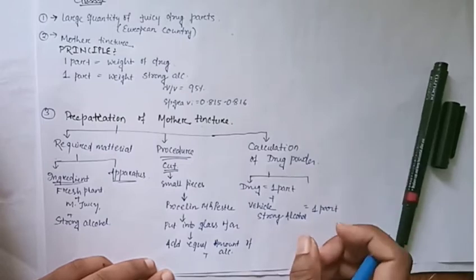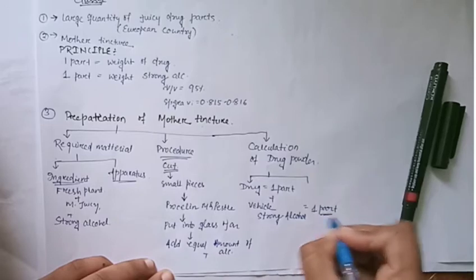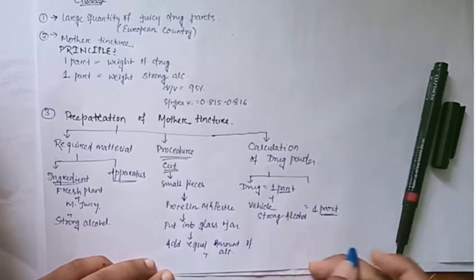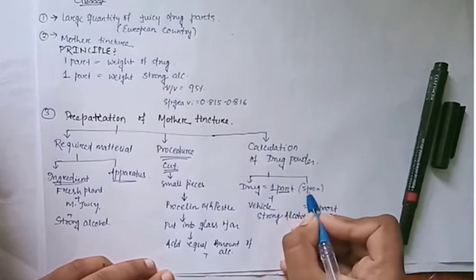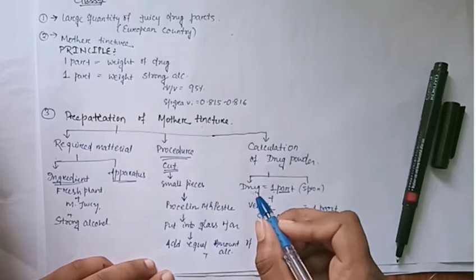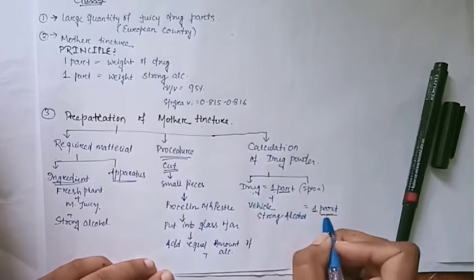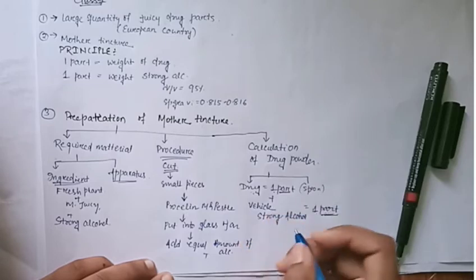Here the part signifies a measurement amount. For example, if I say a spoon, here I mention the part as a spoon, then we take 1 spoon of the drug which contains more juice, and with it 1 spoon of the stronger vehicle. I suppose you can understand from this example.